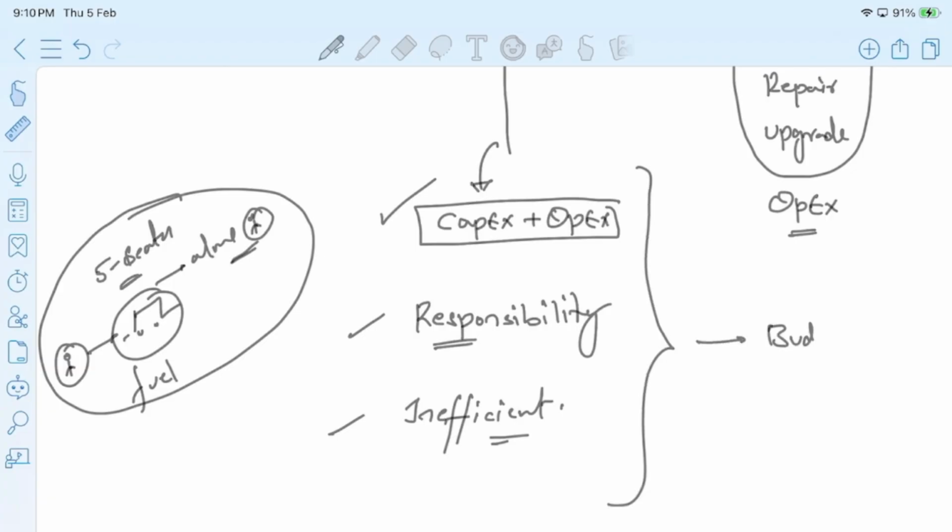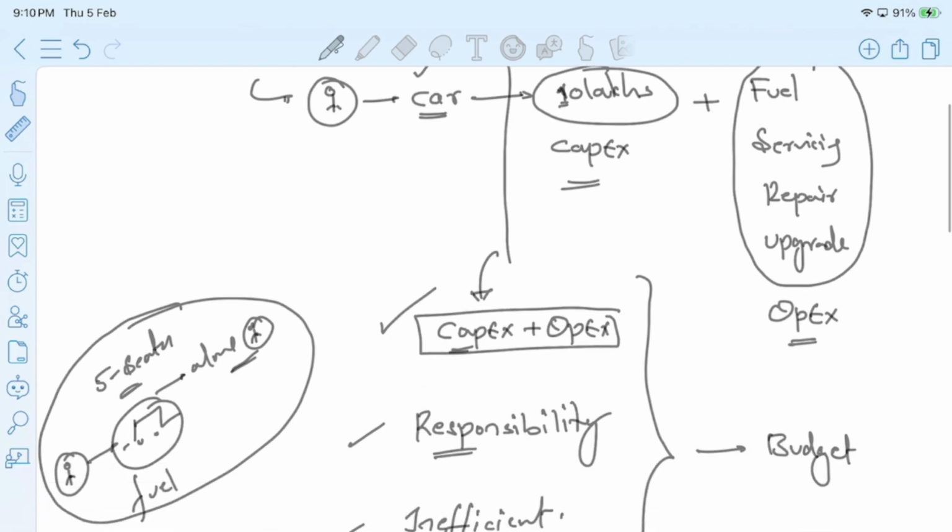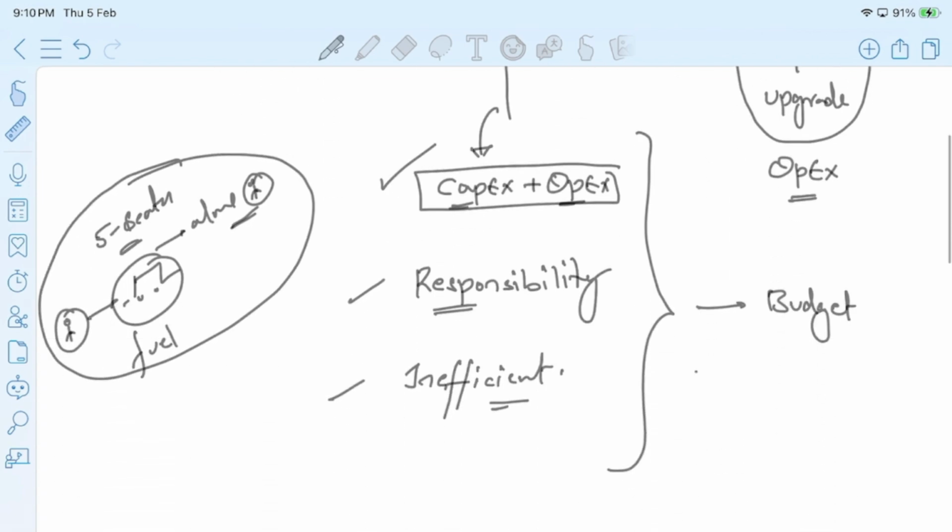Okay. So overall, it is a budget, right? It is a lot of expenses because we need to take care of the capital expenditure, our initial expenses on the car, and also the time to time expenses. And along with that, it is a high responsibility on us. On top of that, we are not using the car to its full potential, right? It is also a matter of inefficiency.